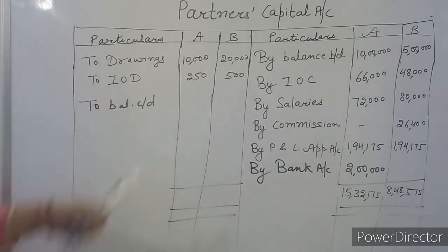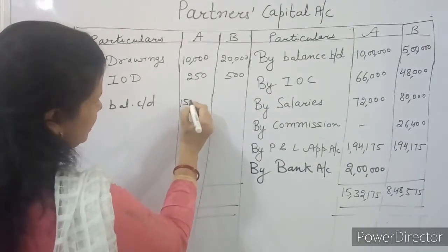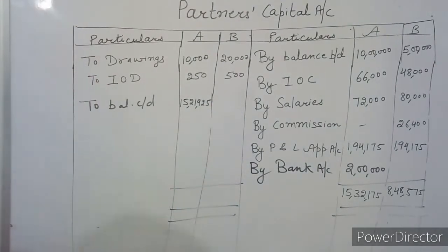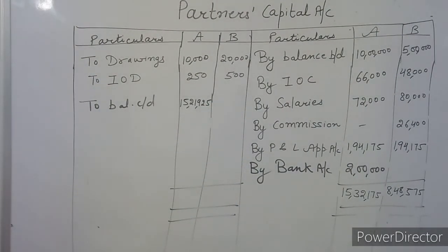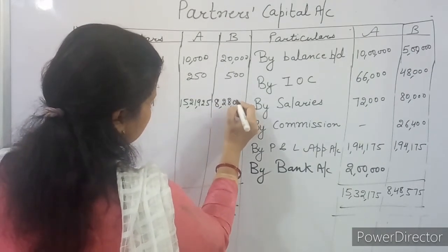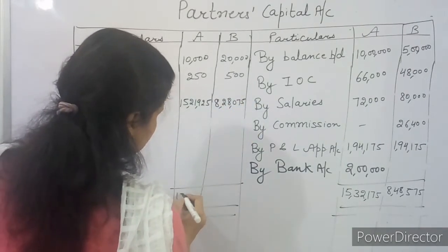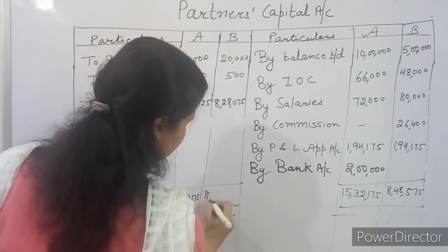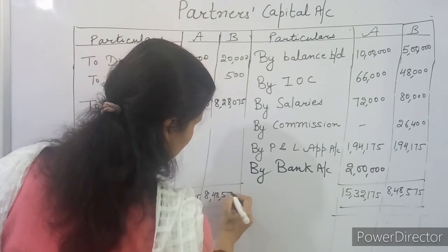Then deduct these two balances and the final balances that we will get are 15,21,925 for A and for B it will be 8,28,075. This is how you will prepare the partners' capital account under fluctuating capital.